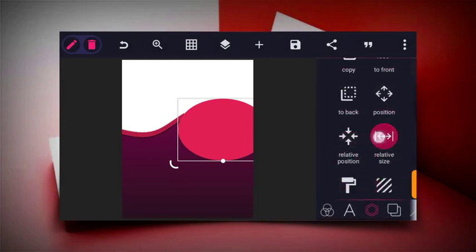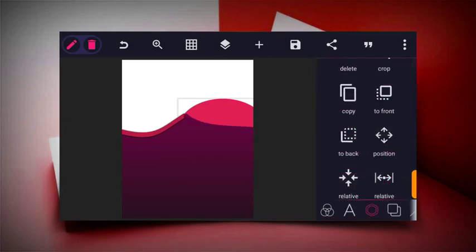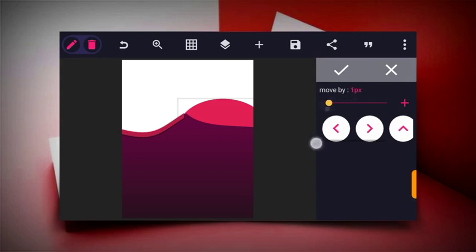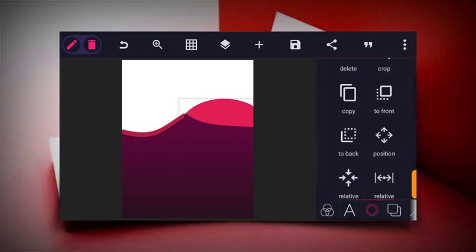So now just click the back icon to take it to the back. So let's position it well at the edge of this one. So that's right.